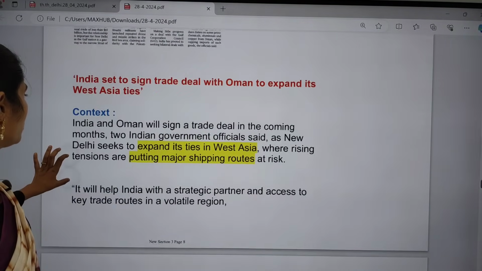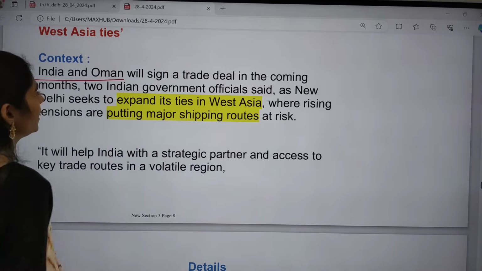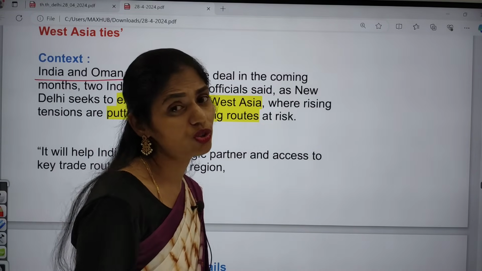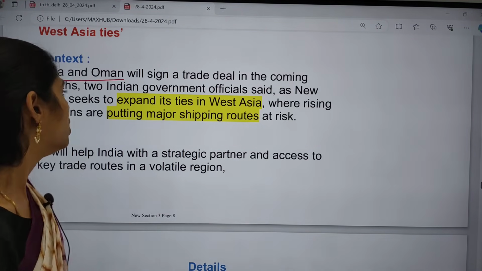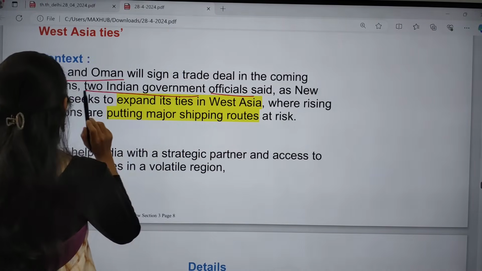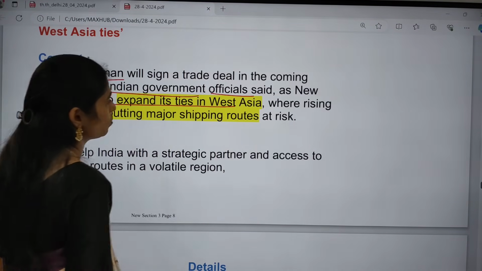So why is it in the news? I hope you can see the screen, right? India and Oman will sign a trade deal. It has not yet been done, but in future we are going to have this deal with Oman. In the coming months, two Indian government officials said New Delhi seeks to expand its ties in West Asia.